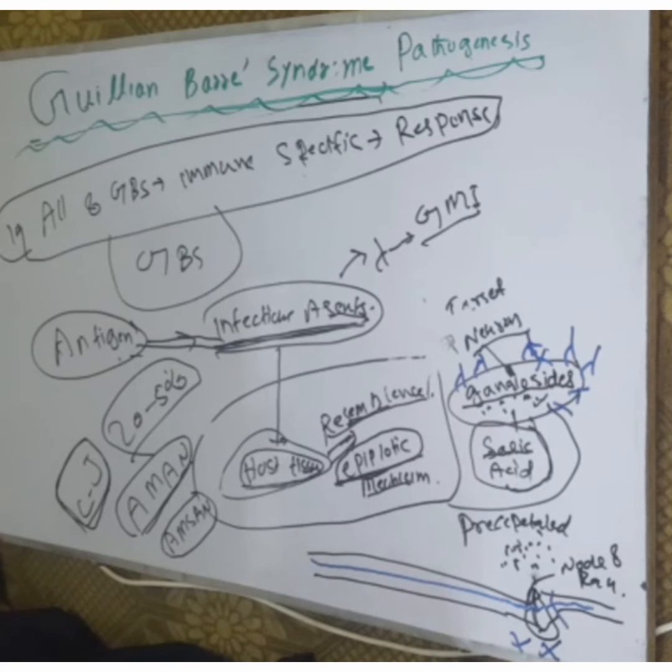The sialic acids from Campylobacter jejuni: Campylobacter jejuni contains sialic acid. These sialic acids can also activate the dendritic cells.